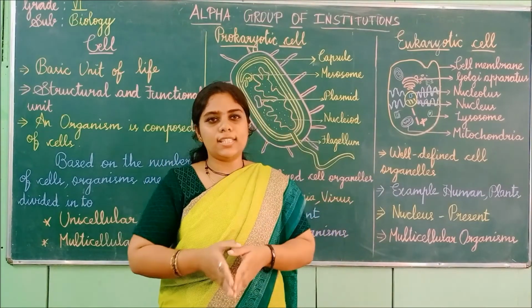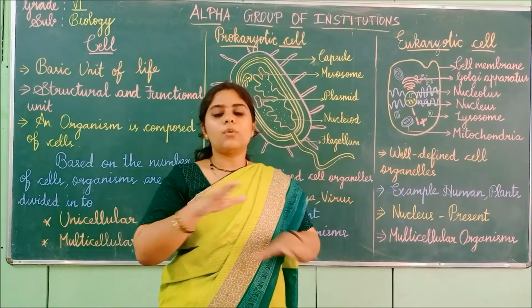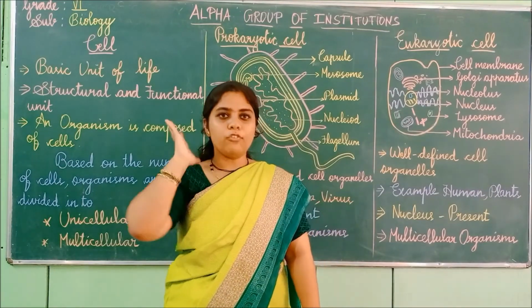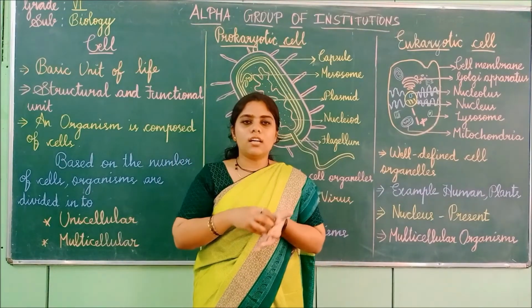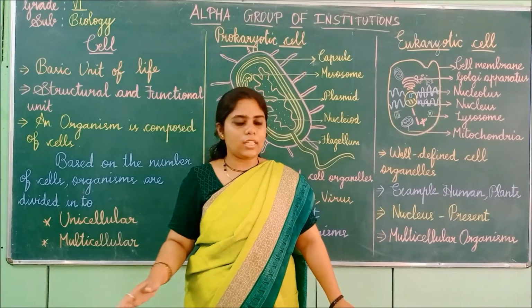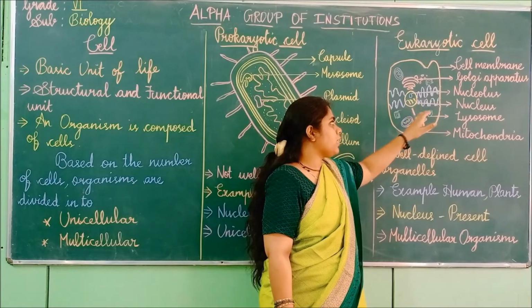What does the nucleus do? It is the control center of the cell. It will control all the activities of the cell, like the brain for the human body. So: nucleus, nucleolus and genetic material.